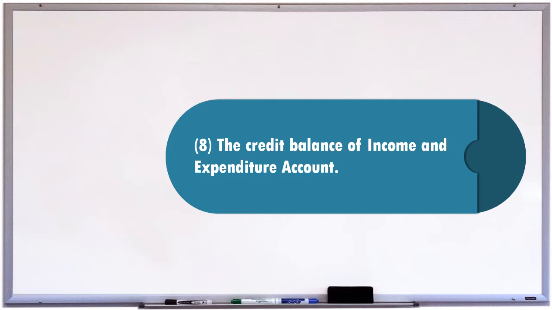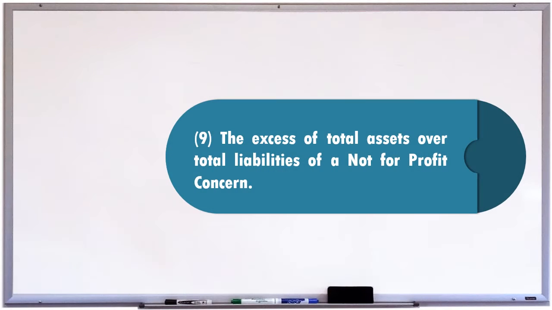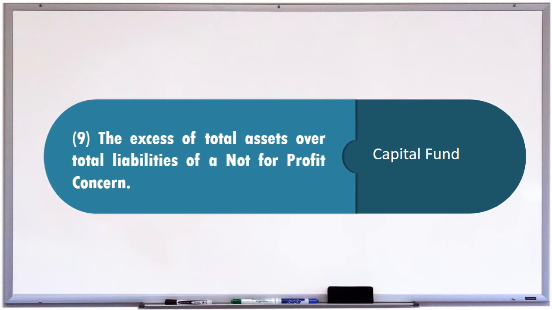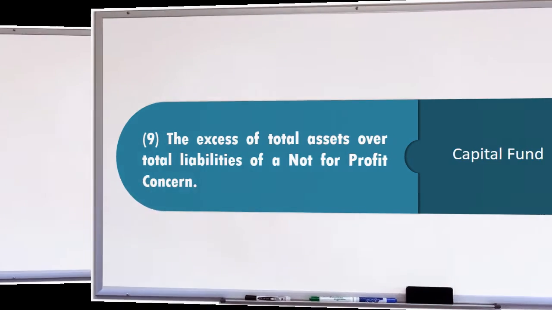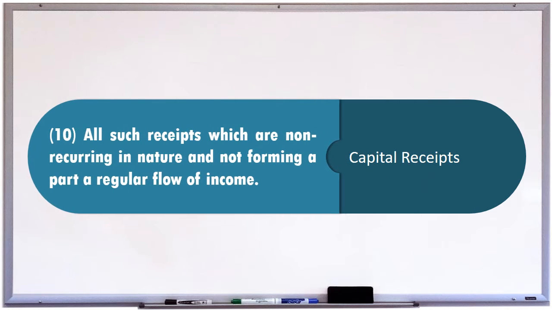8. The credit balance of income and expenditure account. And the answer is surplus. 9. The excess of total assets over total liabilities of a not-for-profit concern. And the answer is capital fund. 10. All such receipts, which are non-recurring in nature, and not forming a part of regular flow of income. And the answer is capital receipts.